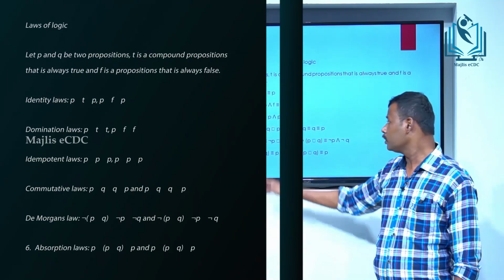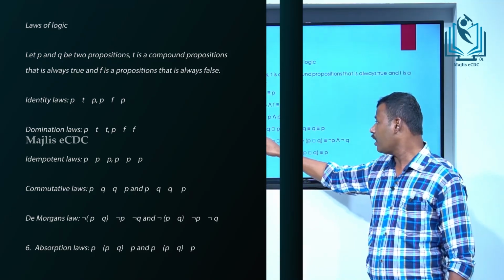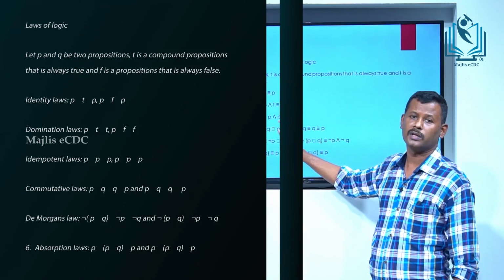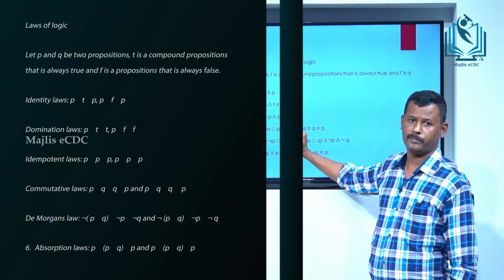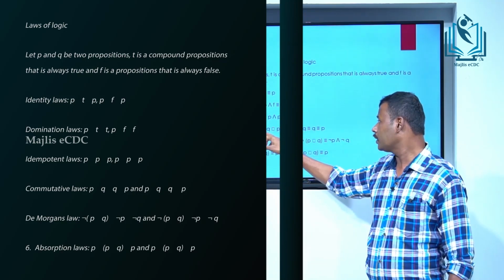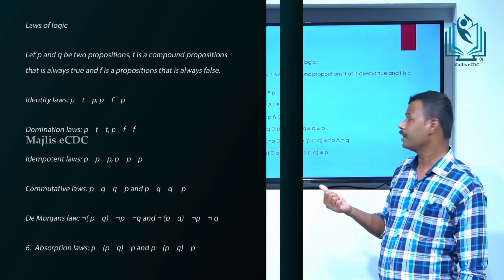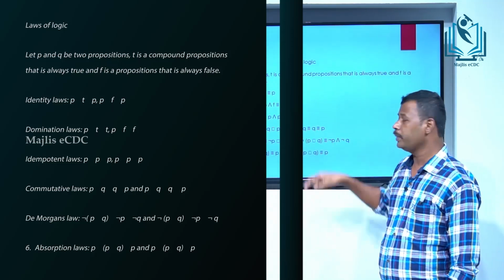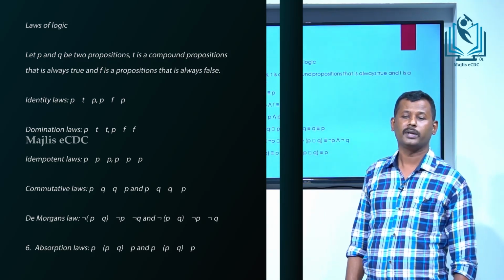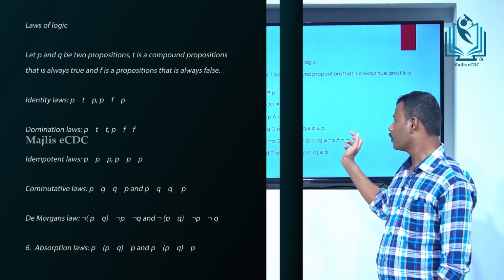The fourth law is the commutative law. Commutative law means P or Q is equivalent to Q or P, and P and Q is equivalent to Q and P.